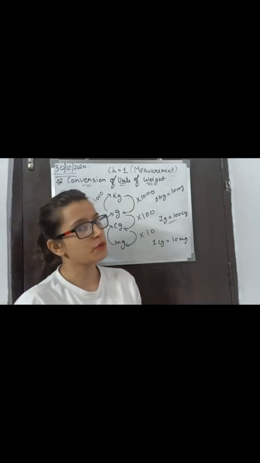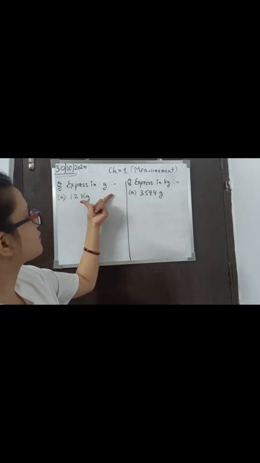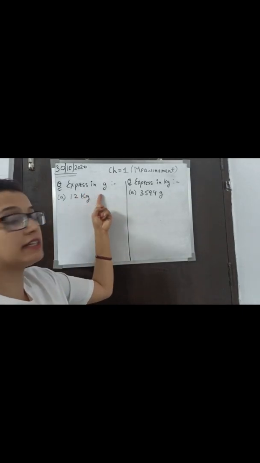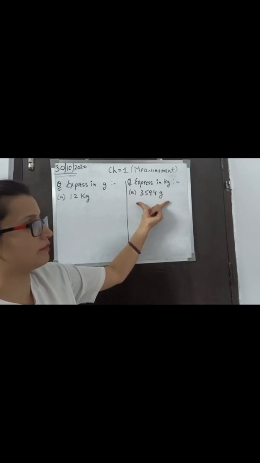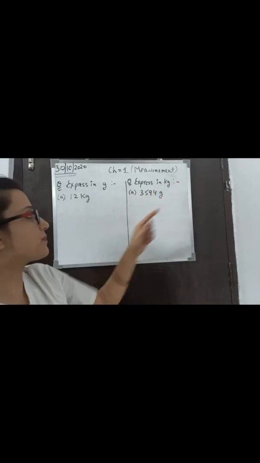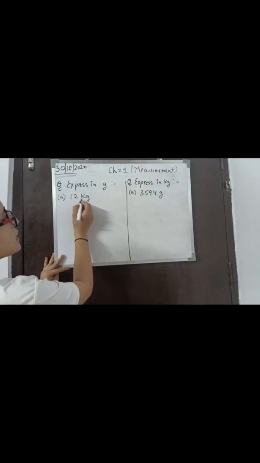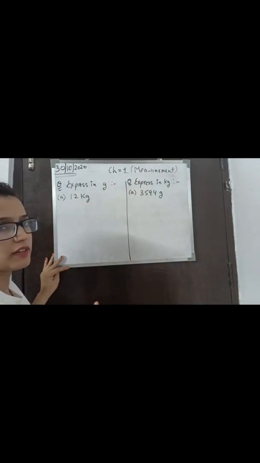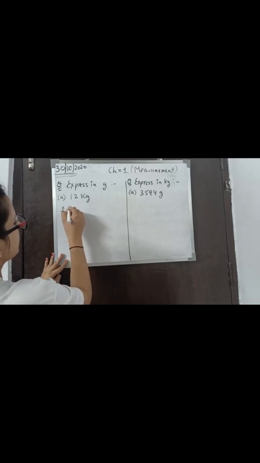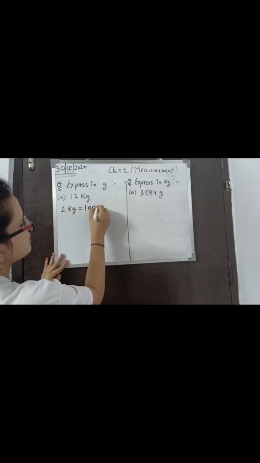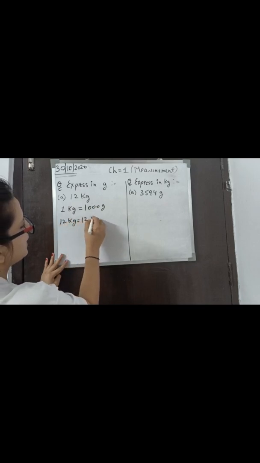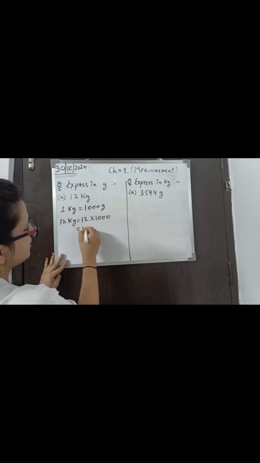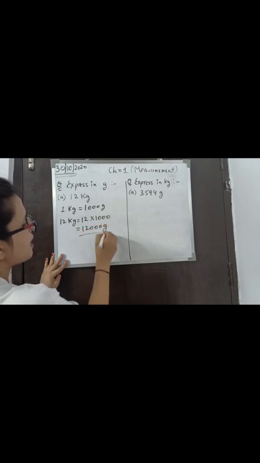Now let us solve a few questions. Here are 2 questions. In the first part we have to express the given value in grams, and in the other part we have to convert the given value into kilograms. Okay, now the first one. Here is 12 kg and we have to convert 12 kg into grams. So first I will write like this: 1 kg is equal to 1000 grams. That means 12 kg is equal to 12 multiply 1000 is equal to 12,000 grams.